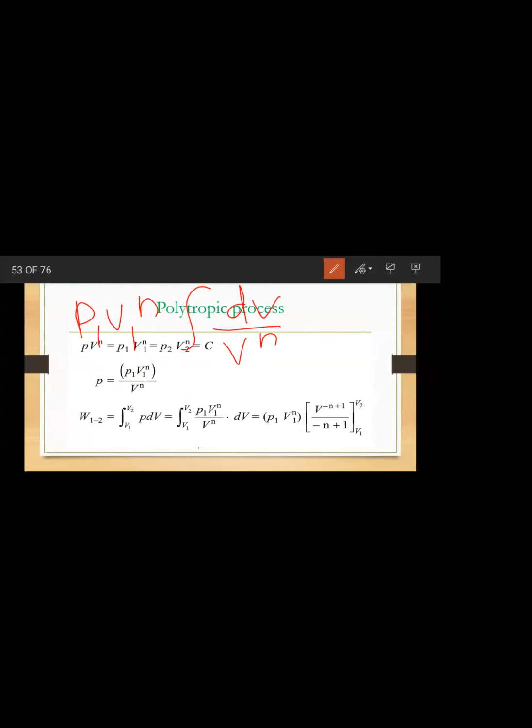What is the integral of 1 by V power n? This you have to know. What is the integral of dV by V power n? Lokesh?